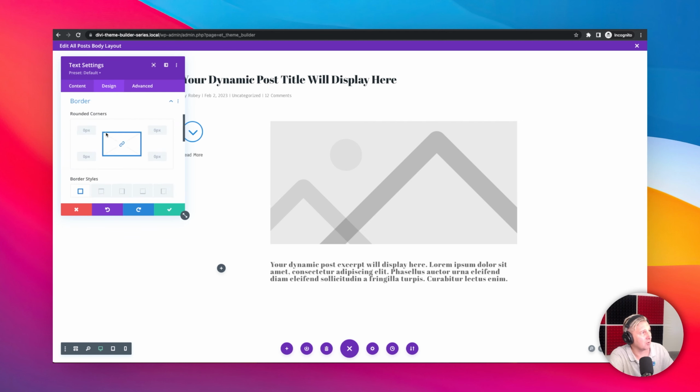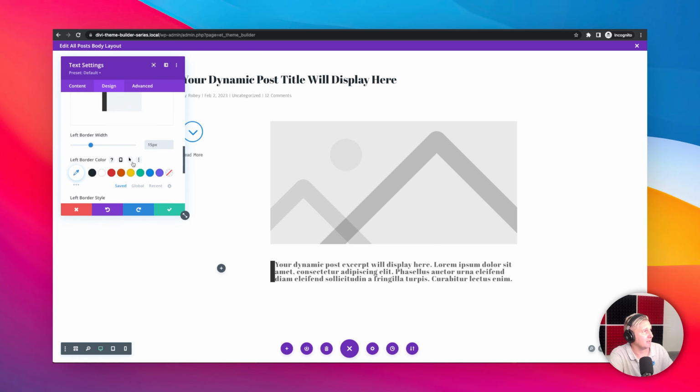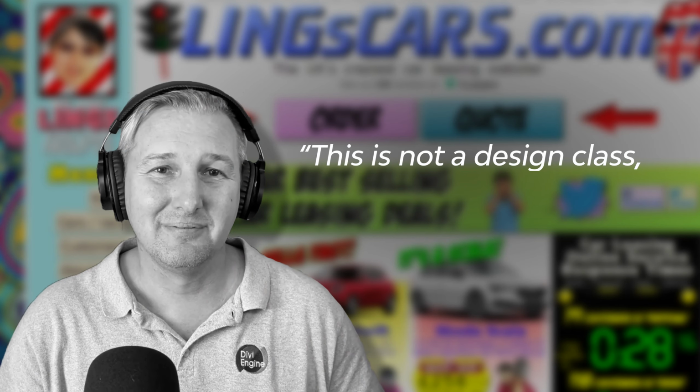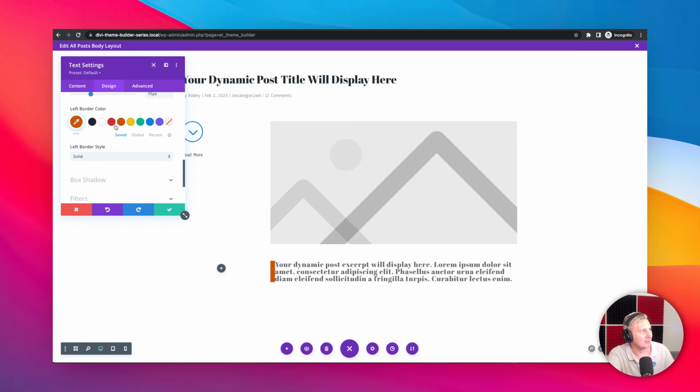I'm also going to go to the border here, and I'm going to put a left border, and I'm going to make that maybe 5 pixels. Maybe even a little bit more. Maybe we'll go with 15. There we go. And last thing, I want to make it our blue color that we're kind of using throughout, or maybe orange. Well, let's go with orange. This is not a design class. This is a functionality class. So we've got that. And now we need to give this text a little bit of room on the left-hand side. You can see that it's kind of scooched up there. So I'm going to put left padding of 15.